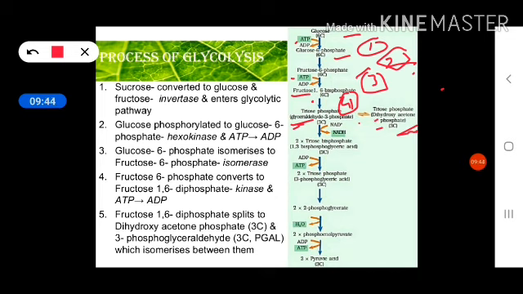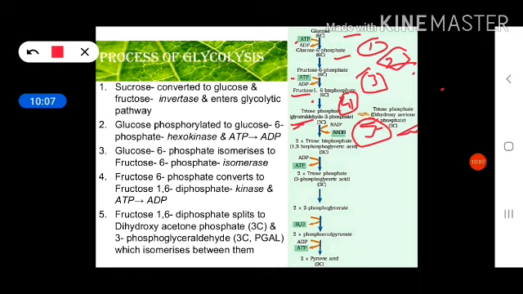So here we will get NADH by one molecule. There will be two molecules, because this glyceraldehyde 3 phosphate is one molecule, but the dihydroxyacetone phosphate will also convert into GAP. So there will be two molecules, and each molecule will form one NADH.